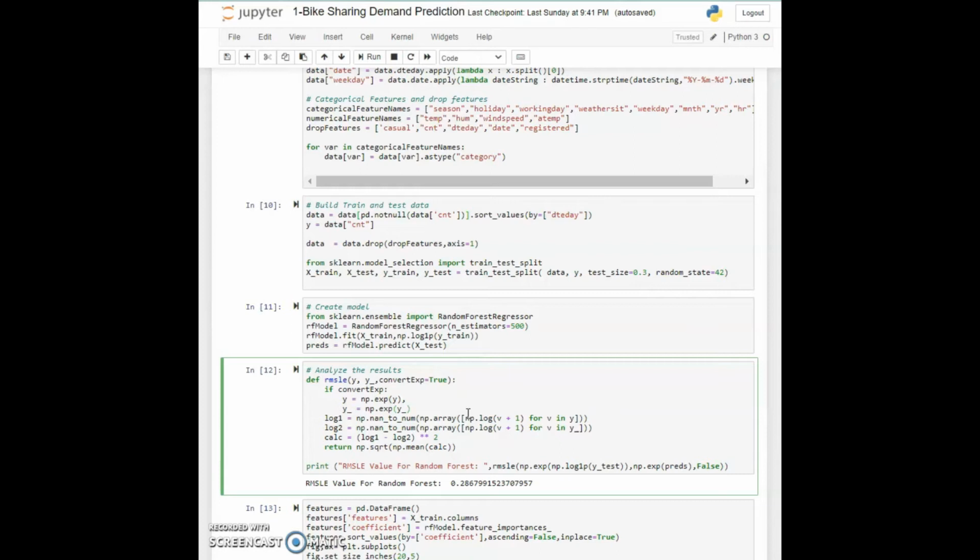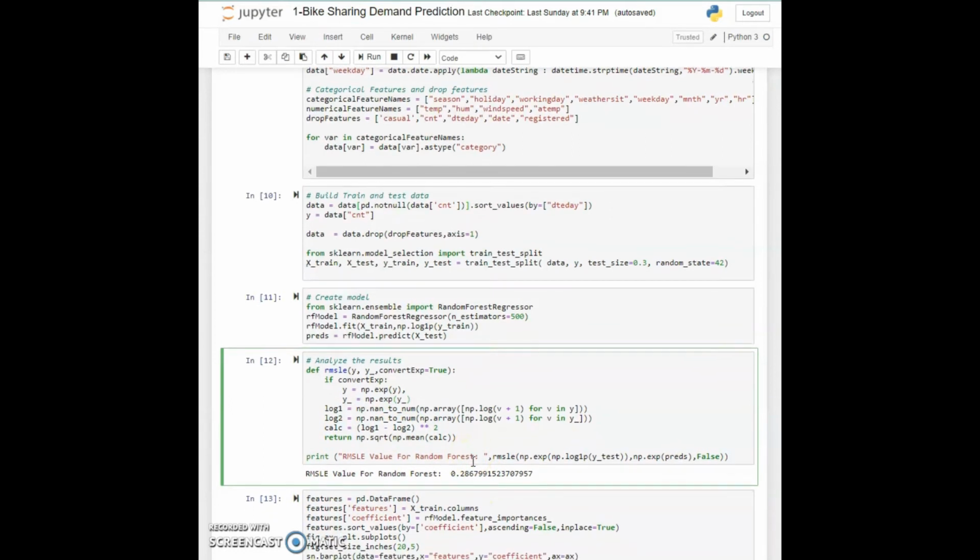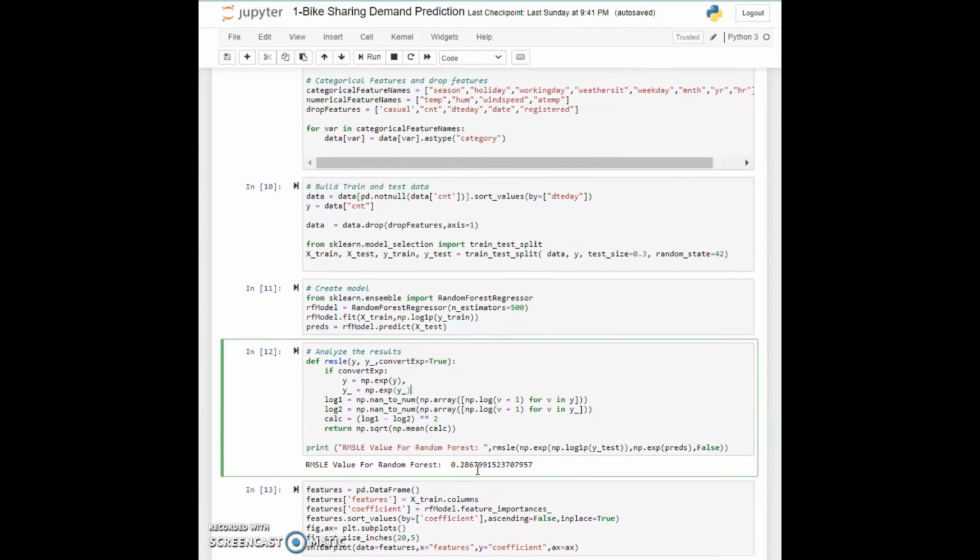And this can be used when you want to penalize underestimates more than overestimates. And here is the function that it uses. Basically what we want to do is give some favor to the overestimates over the underestimates. And let's see how we can do that. So the first thing that I'm going to do here is define the function, and then we will calculate the root mean squared logarithmic error for us. And here it is, and I will call this function on our predictions and on our y-test. So what we can see here is the value that we get is 0.28. What this value means is, it's not that bad, but it's not that good either.